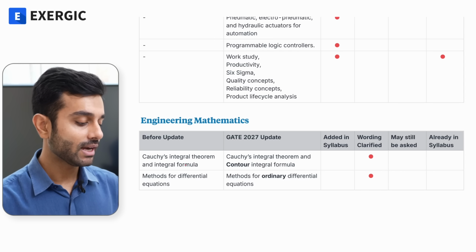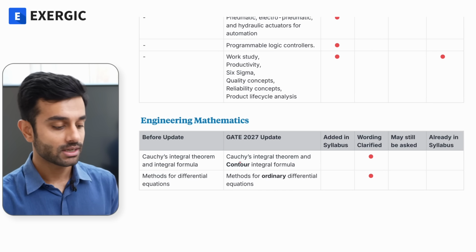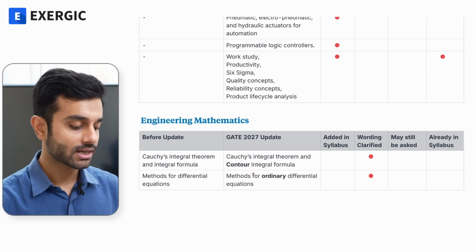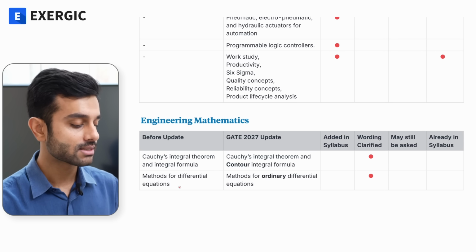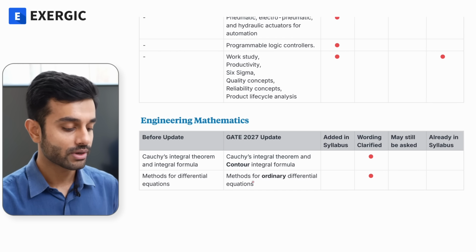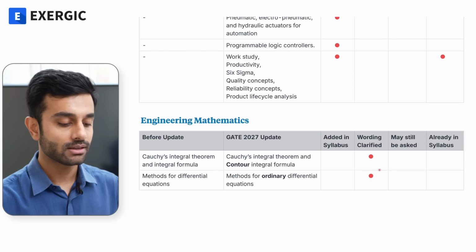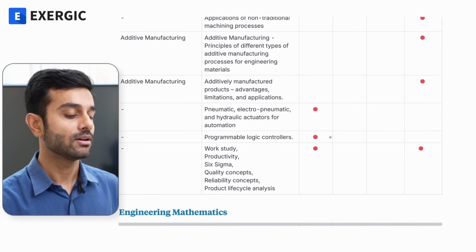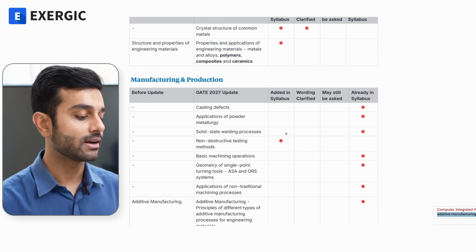Coming to engineering mathematics, before the update, Cauchy integral theorem and integral formula was written. They have just added one word here, contour integral formula. So it anyway is a contour integral formula, so it's just a clarification of wording and nothing else. Again, method of differential equation is now method of ordinary differential equation, again a clarification of wording and no change in the syllabus. So there is absolutely no change in the syllabus of maths. So this is it from the entire discussion.